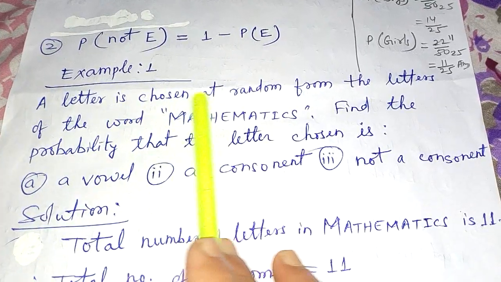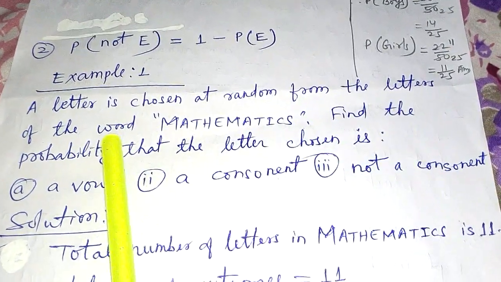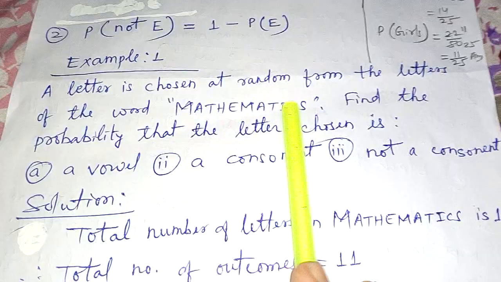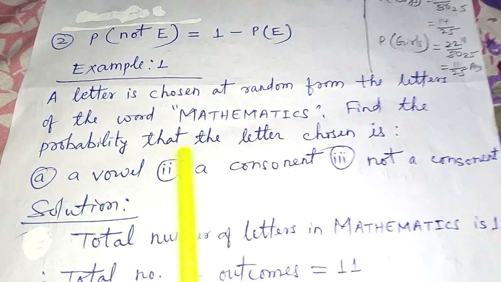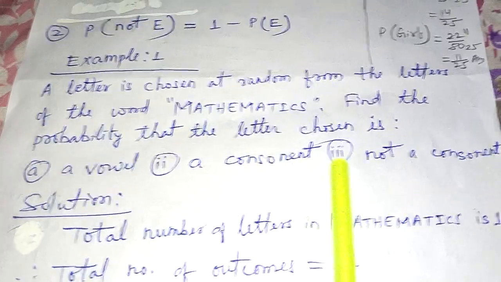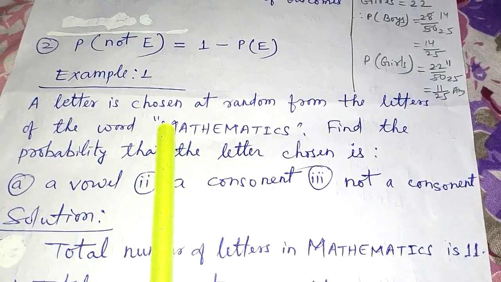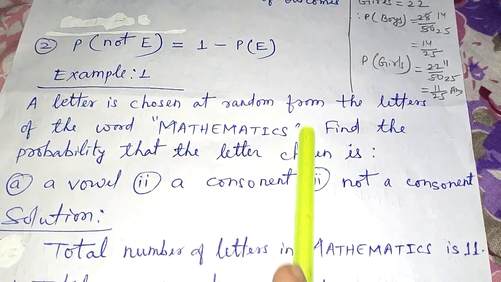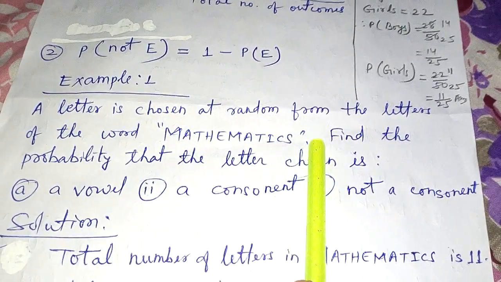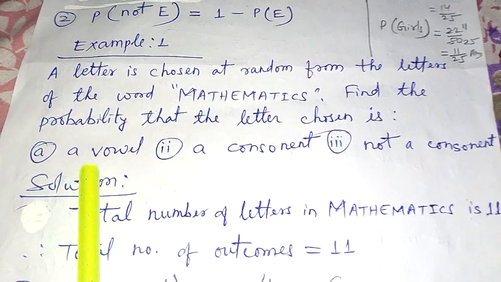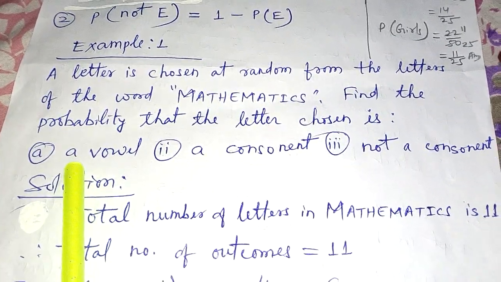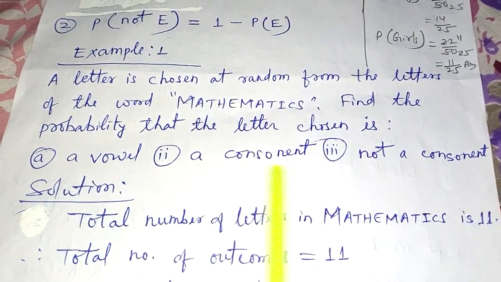A letter is chosen at random from the letters of the word mathematics. Find the probability that the letter chosen is a vowel, a consonant, not a consonant. So now the question is, in mathematics there are vowels and consonants. So they are asking you the probability of a vowel and a consonant.